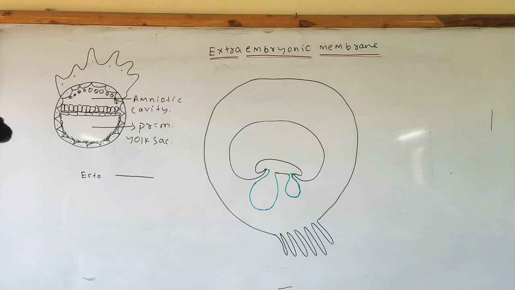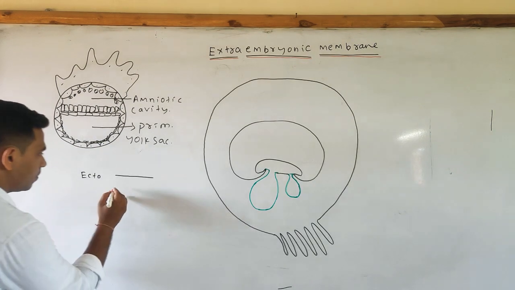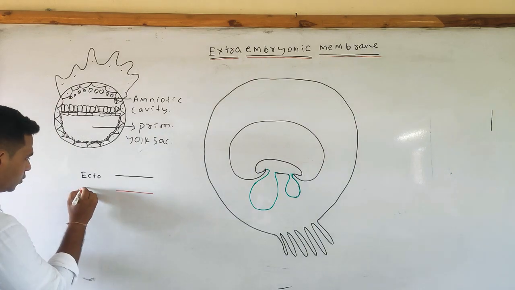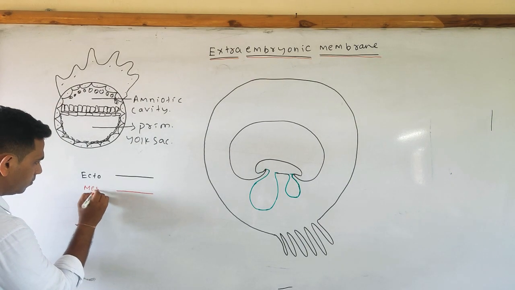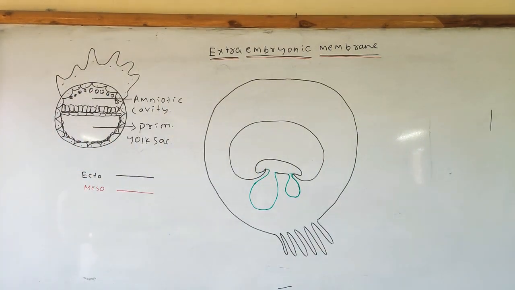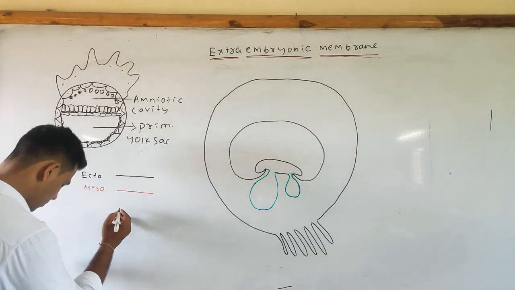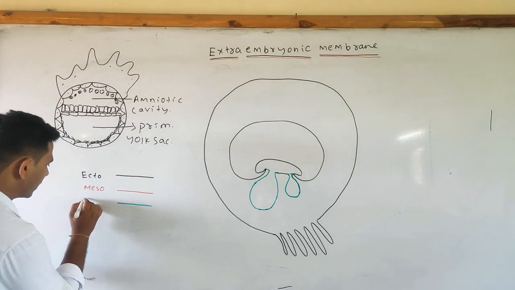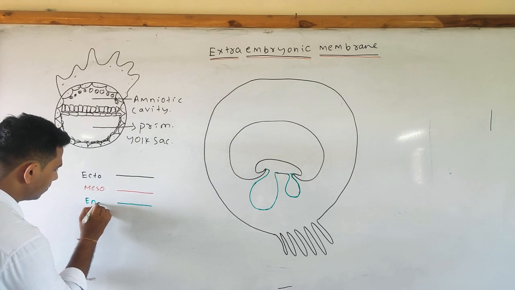The middle portion is your mesoderm, which I am drawing with the red color, meaning extra embryonic mesoderm. The last one is your endoderm, meaning extra embryonic endoderm.